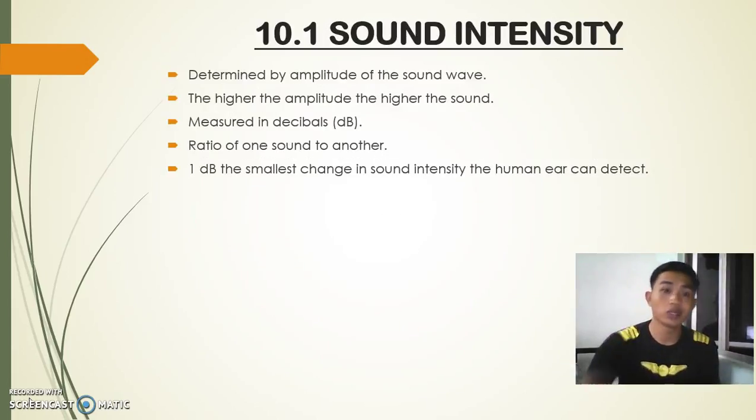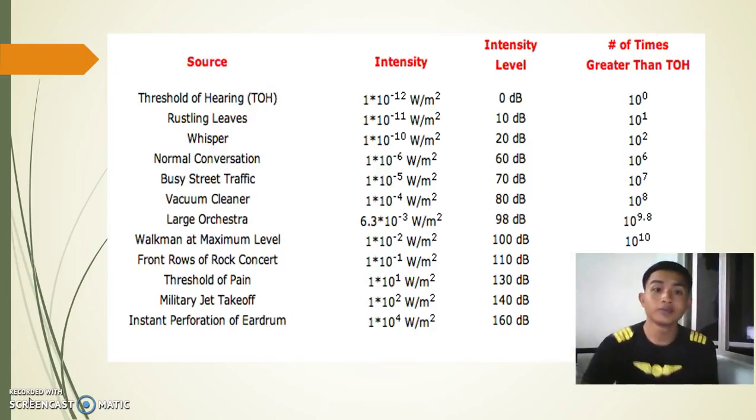Sound intensity. It is determined by the amplitude of the sound wave. The higher the amplitude, the louder the sound. Measured in decibels, the ratio of one sound to another. 1 decibel is the smallest change in sound intensity the human ear can detect. There are examples for you to see.